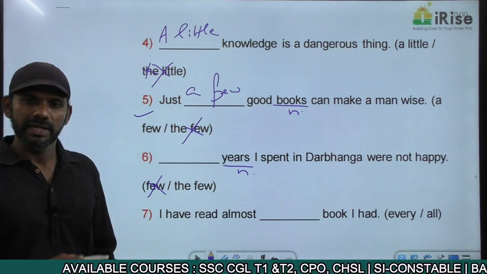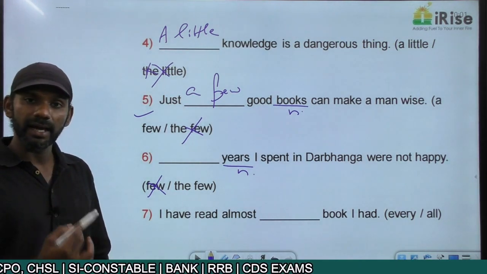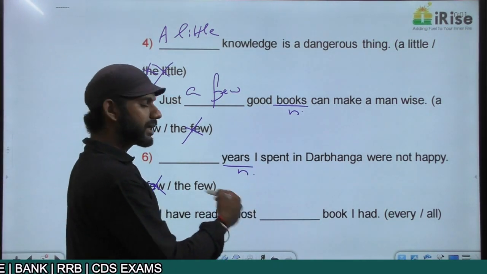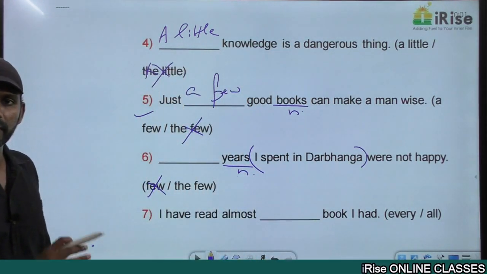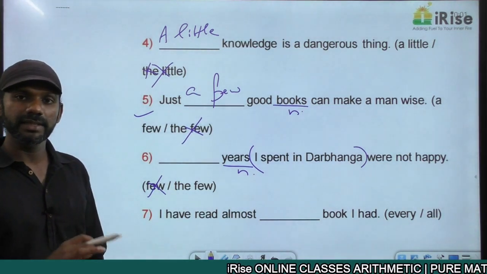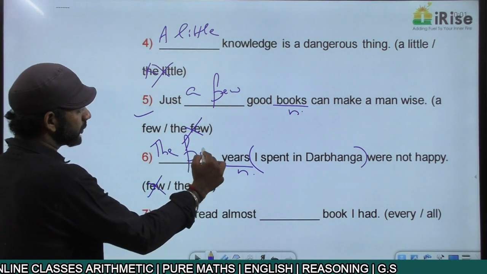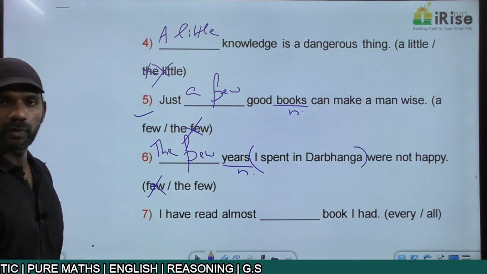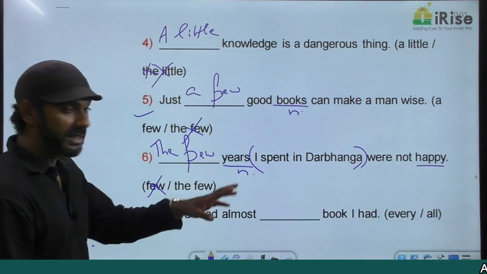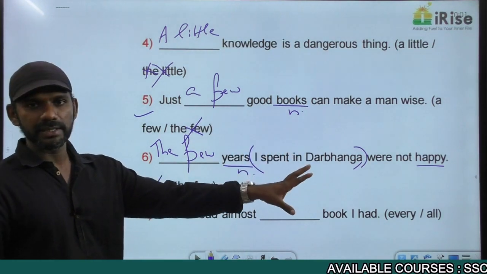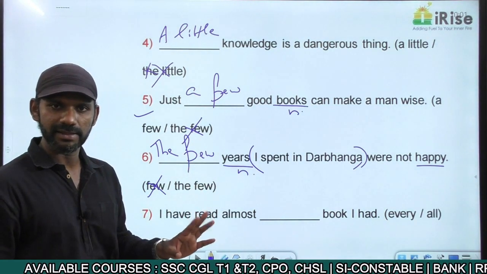Years is a noun. We have some information given regarding the noun years here. Dash years I spent in Darbhanga. So, years I spent in Darbhanga. I spent in Darbhanga is the information given regarding the noun years. So the noun years must be taken as specific here. So the few is specific. The few years I spent in Darbhanga were not happy. Were not happy means the days were not happy. The years were not happy. According to students, the word happy is referring to years. Happy years, here, unhappy years.